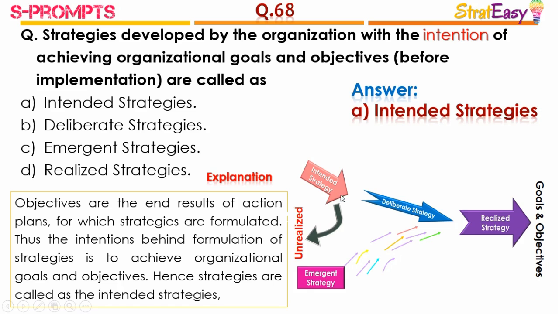So from the intended strategies, after selection of deliberate strategies, unsuccessful unselected strategies are called as unrealized strategies.